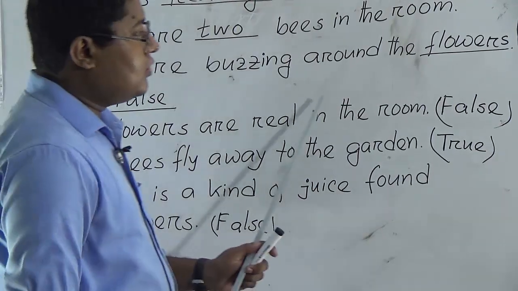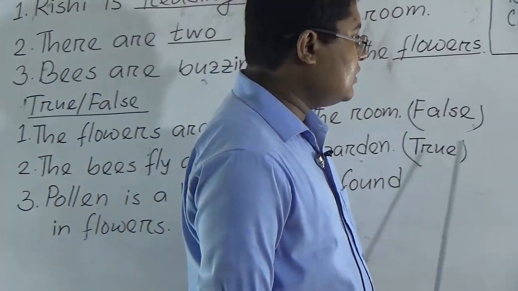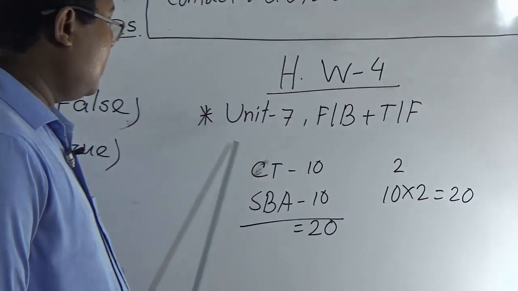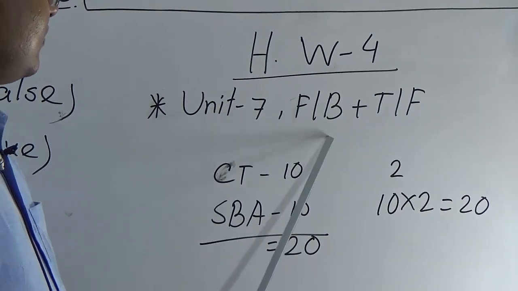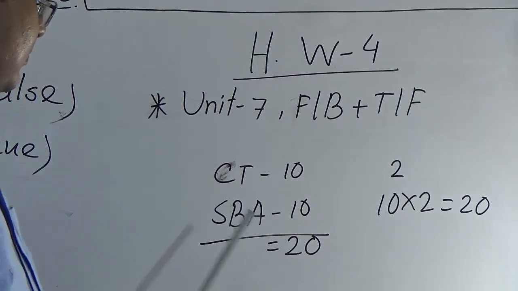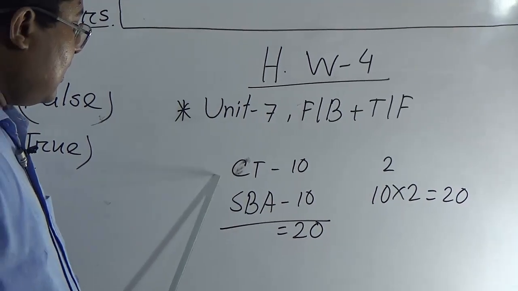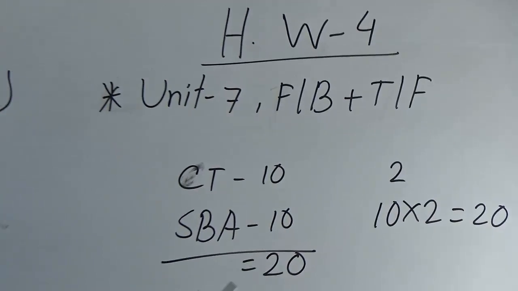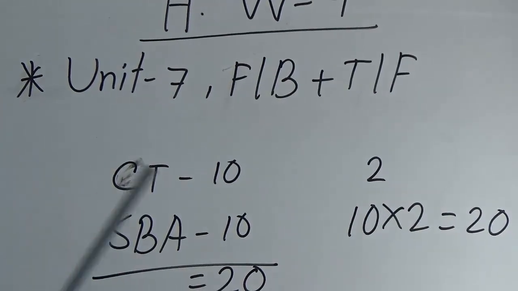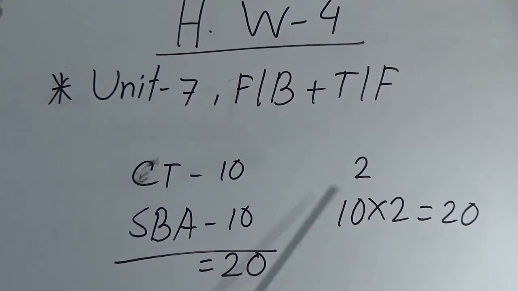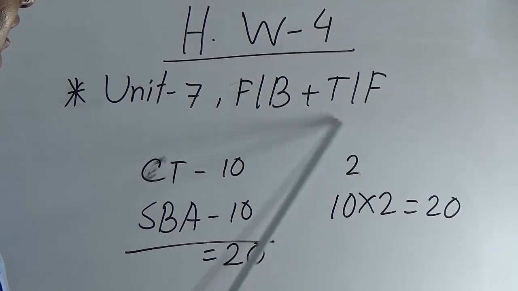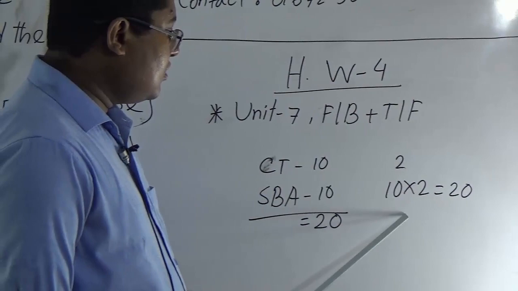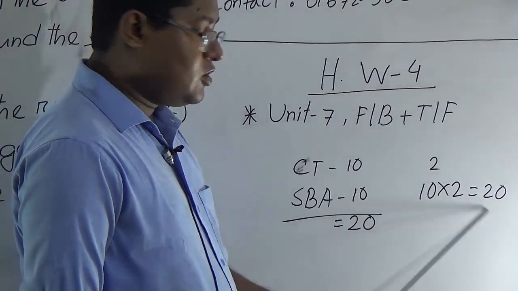Okay, so homework. SW4 unit 7, fill in the blanks and true false. You have CT mark 10, SBA mark 10, 20 total, and we are giving 2 marks for each SW. So if you multiply 10 by 2, it will be 20.